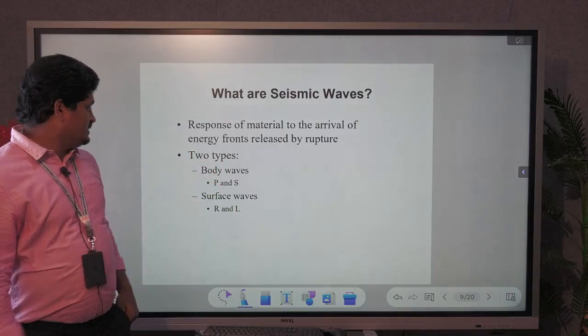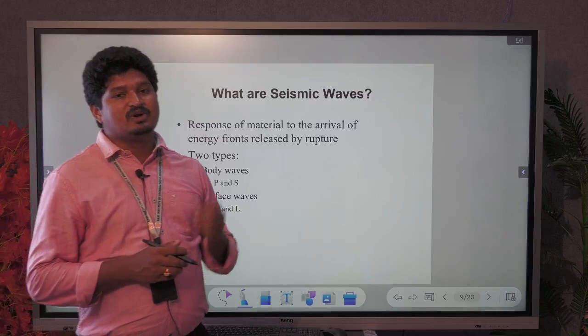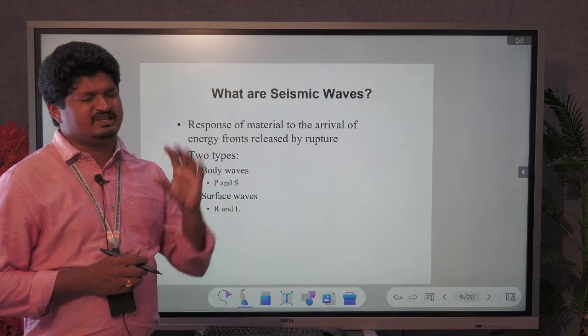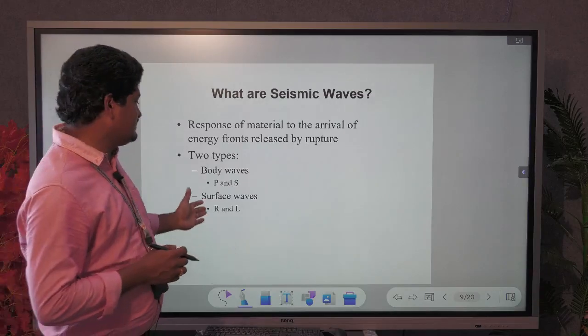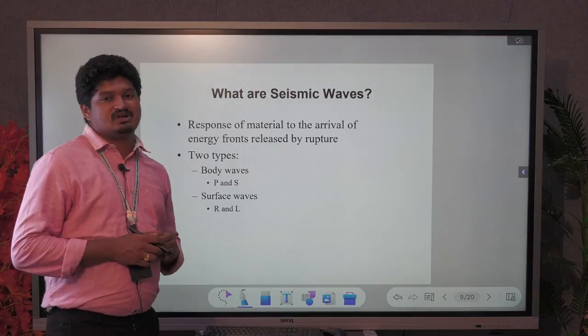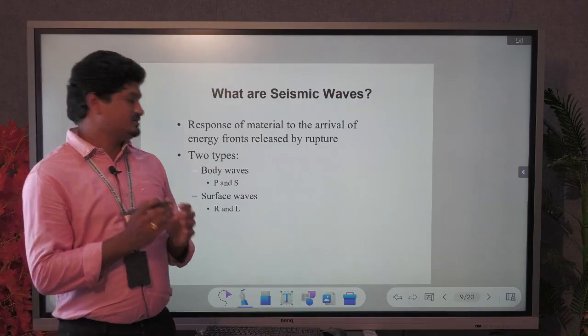And the S waves we call shear waves. Shear waves only travel through solid bodies. Wherever there are solid particles, the S waves will travel through them. And the other one is R waves or L waves. R waves means Rayleigh waves, and L waves means Love waves.